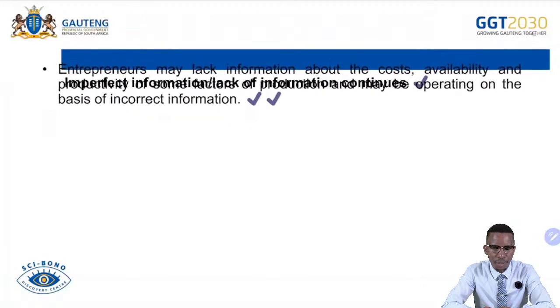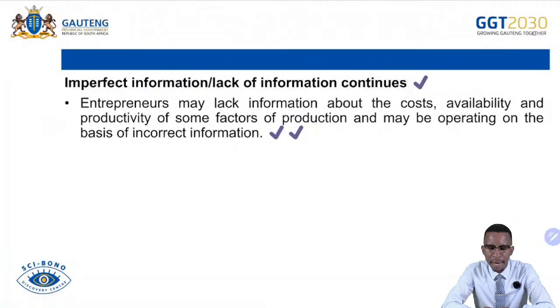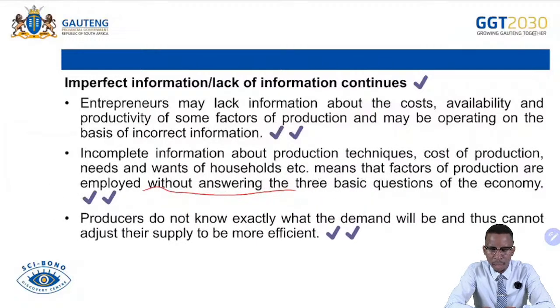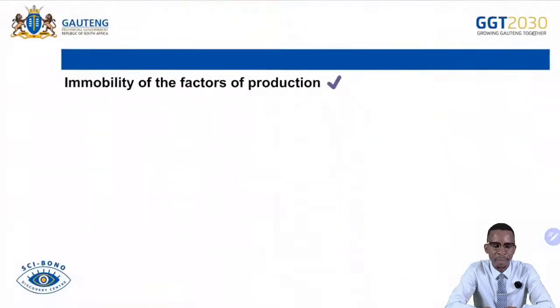And then it continues here explaining the same thing, like entrepreneurs may lack information about the cost, availability, and productivity of some factors of production and may be operating on the basis of incorrect information. Incomplete information about the production techniques, cost of production, needs and wants of the households means that factors of production are employed without answering three basic questions of the economy, such as what, how, and for whom to produce. Producers do not know exactly what the demand will be, and thus cannot adjust their supply to be more efficient. If they are not informed about the target market, they won't be able to supply accordingly. So that will be leading to inefficiency in the market.